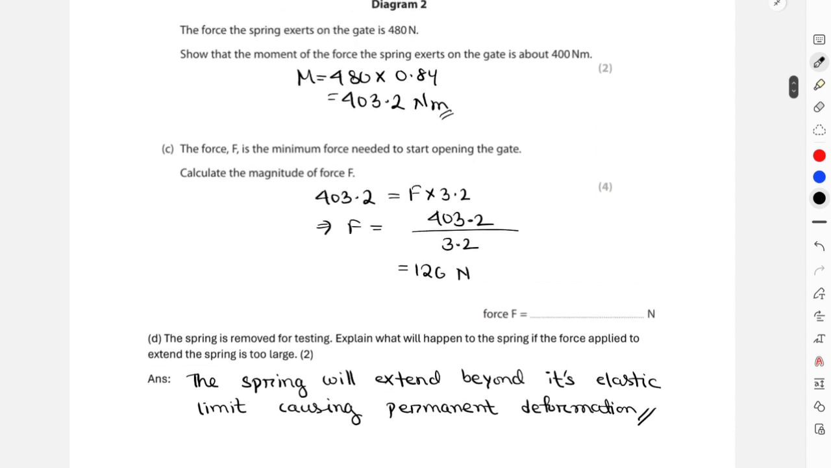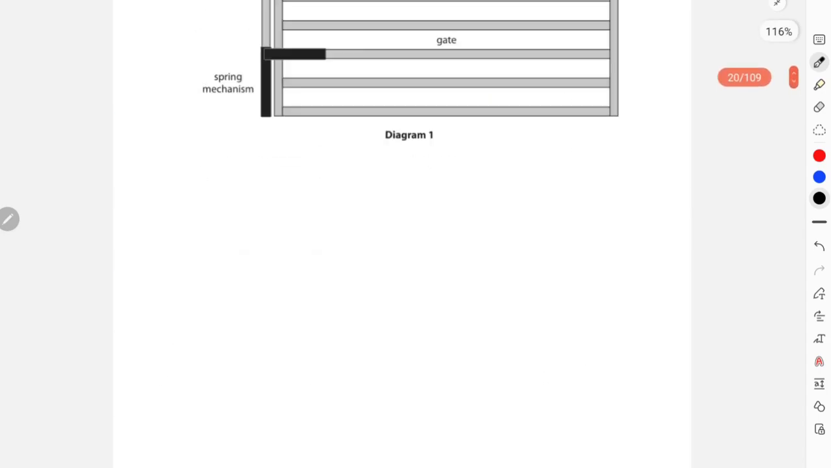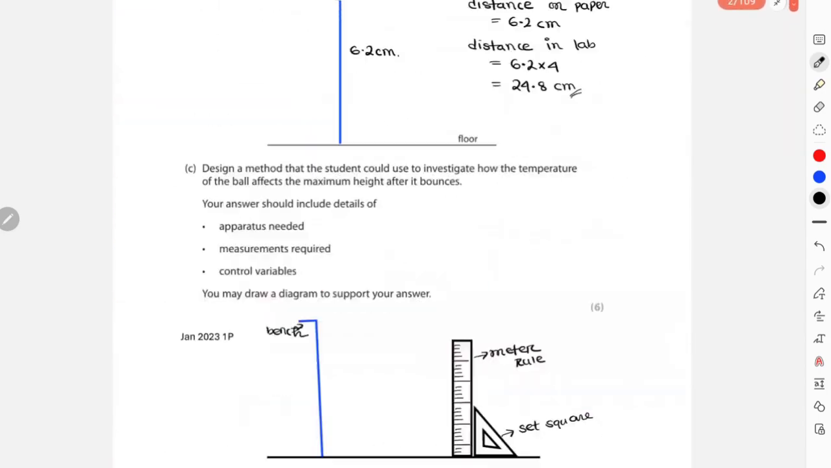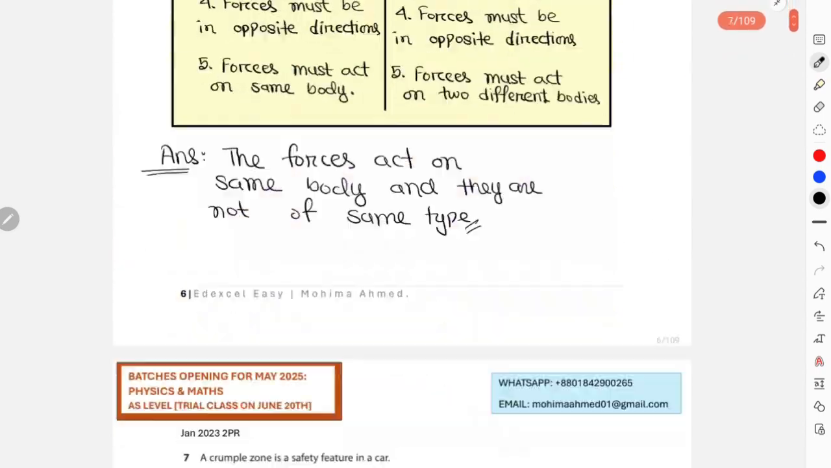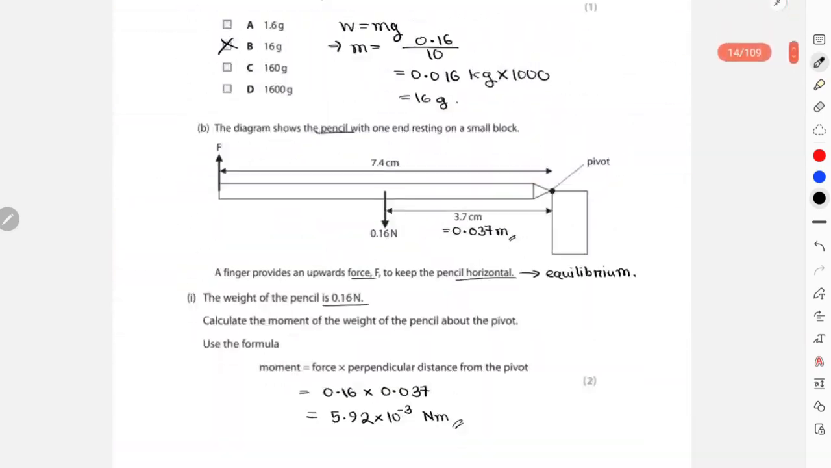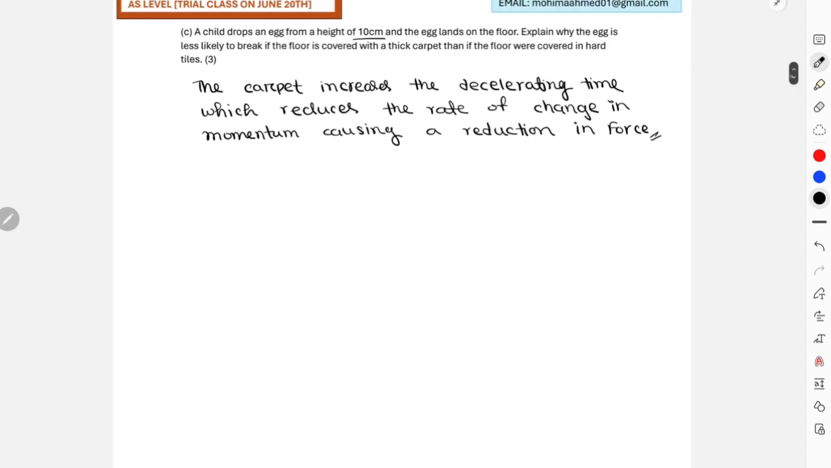So this is it for all the cases for kinematics. These are all the questions for kinematics. I hope this was clear for all of you, and we'll move on to electricity in the next part.